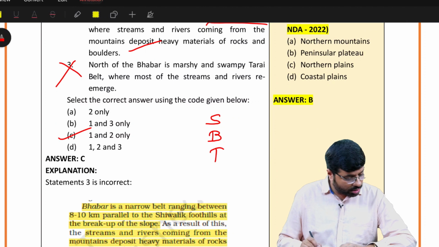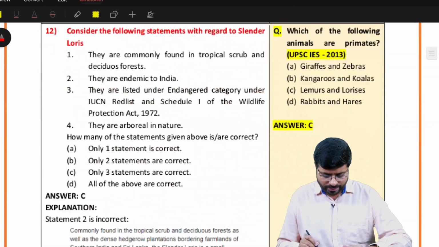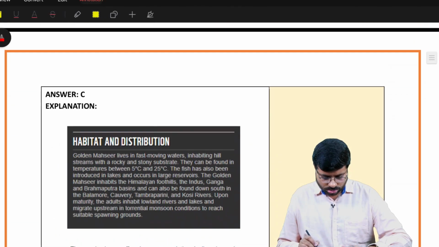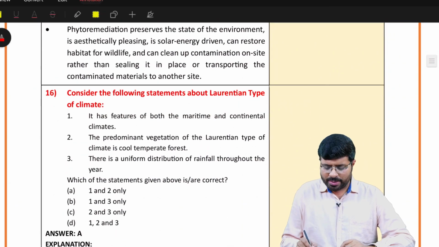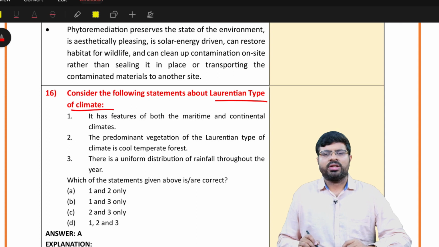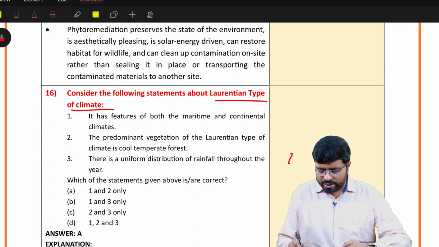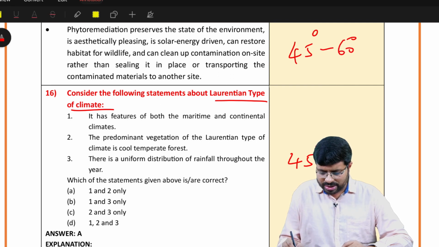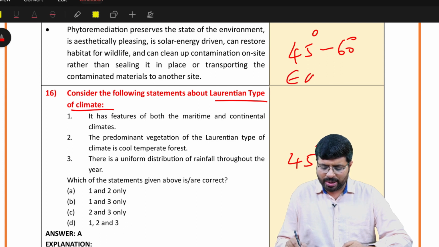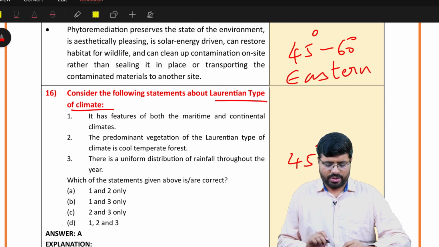Then the next question is question number 16. Laurentian type of climate. Now you all know Laurentian type of climate. It is 45 degrees to 60 degrees latitudes, north and south, mostly on the eastern side.